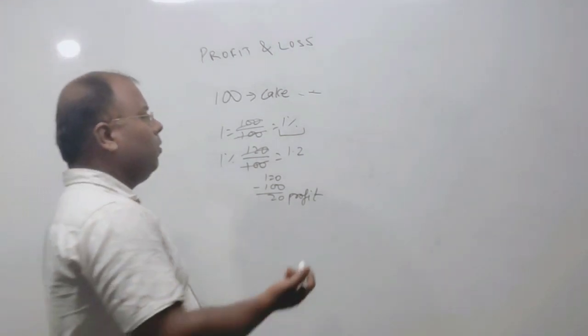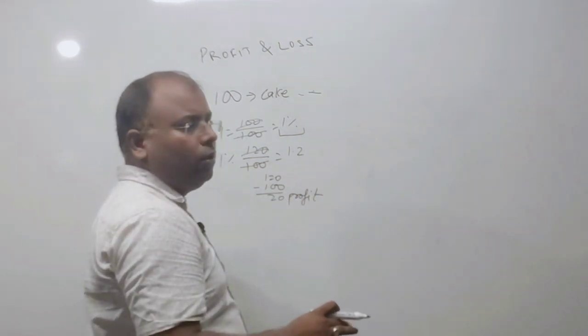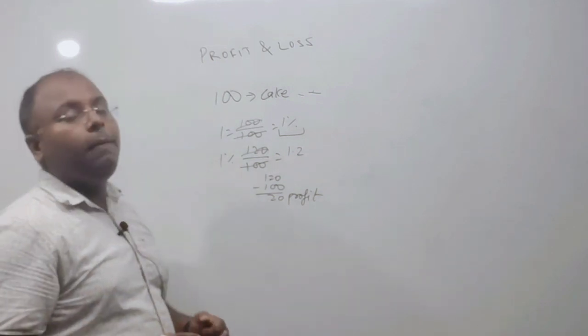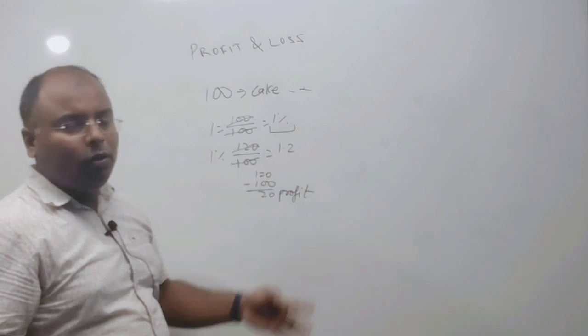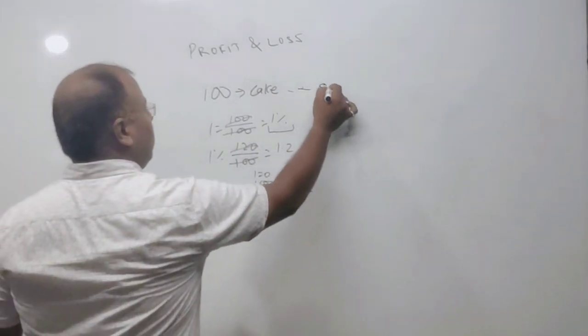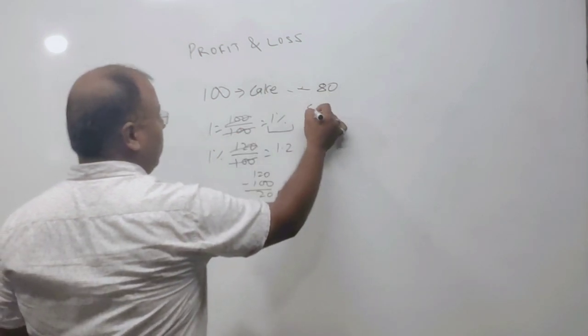So you say, okay, 100 rupees cake, I don't want 120 rupees, I want 100 rupees only. If you are selling a 100 rupees cake at the same cost of 100 rupees, then you are not getting any profit or loss. If you are selling the 100 rupees cake at 50 rupees, 40 rupees, 30 rupees, 80 rupees, whatever, make it 80 rupees. Purchase the cake at 100 rupees, selling it at 80 rupees. Everybody knows that now this is a loss.